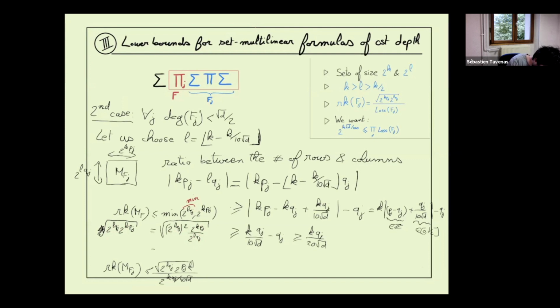So this is the minimal value, 2LQJ, times the ratio between both. So in particular, the minimum, which is what we want, is equal to the geometric mean divided by the square root of the ratio. The minimal value between both is equal to the geometric mean between.